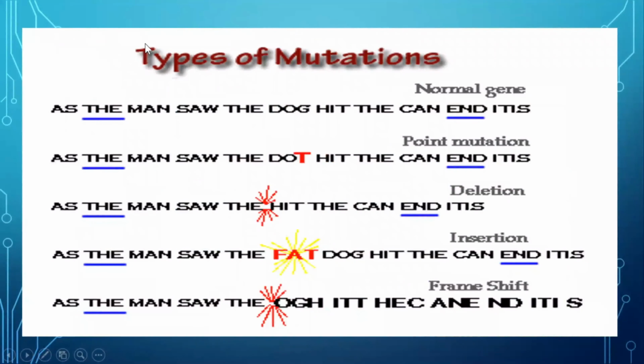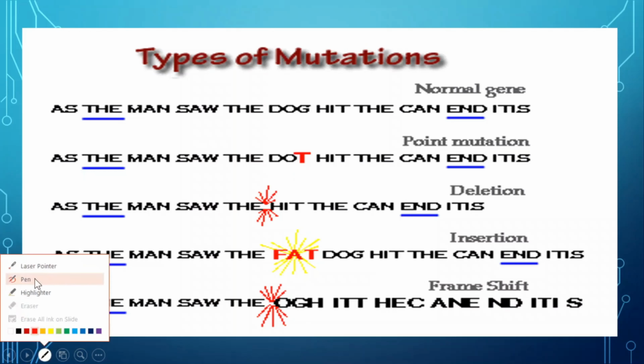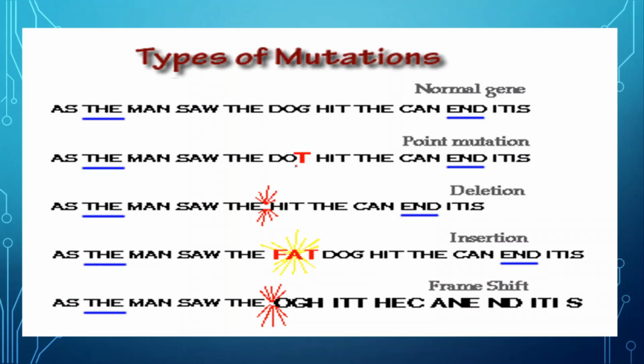See here the types of mutation shown by an example. The normal gene has this many nucleotides. Now you can see here in point mutation, a single base pair is affected. Here this is the difference, it will result in a point mutation. Here this part is missing, then it is known as deletion.